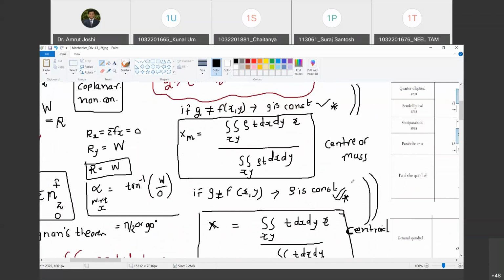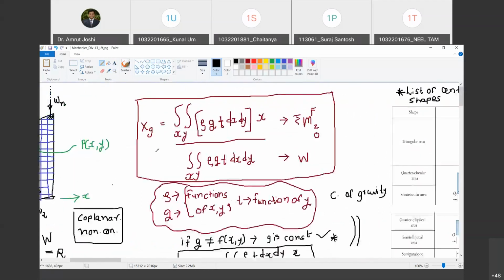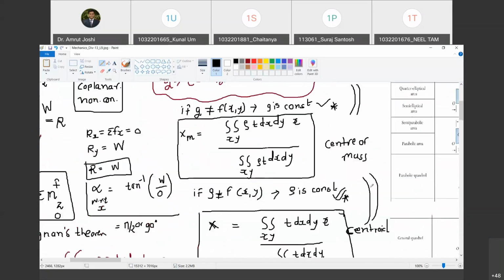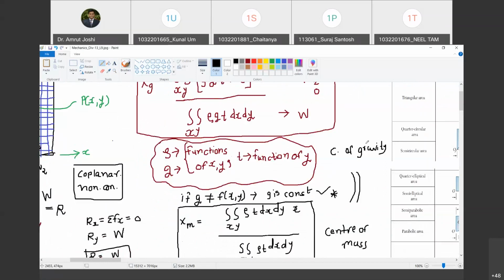Okay. Are you getting my point? Yes, sir. So the only quantity that has any physical meaning is center of gravity. Center of mass and center of geometry, or centroid, are just mathematical definitions. But all these three will coincide only when two conditions are met. Which ones? g is constant and rho is constant. If only rho is constant, then center of mass and centroid are the same. If rho and g both are constant, then center of mass and center of gravity are the same. Are you with me? Yes, sir.